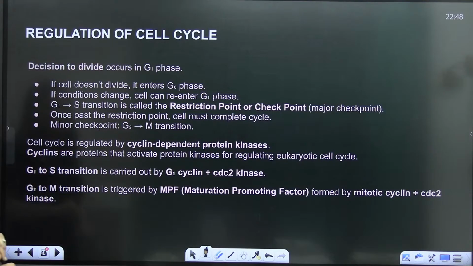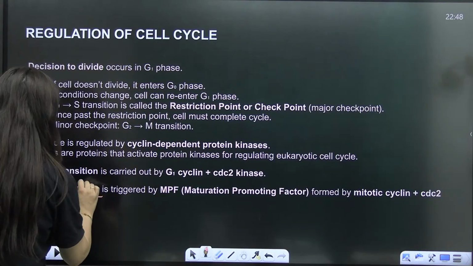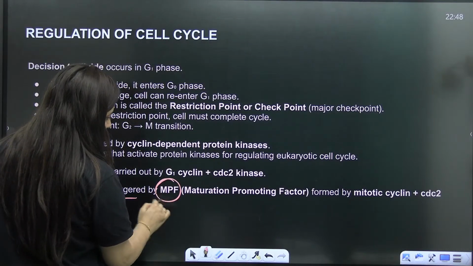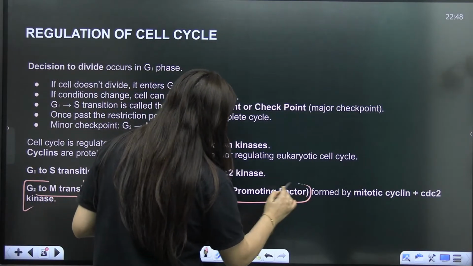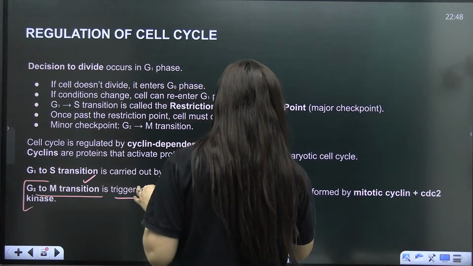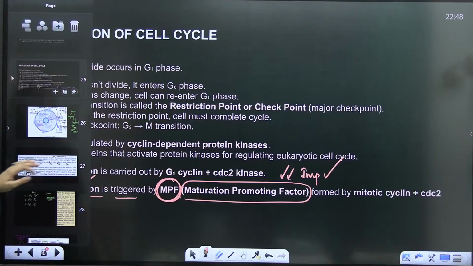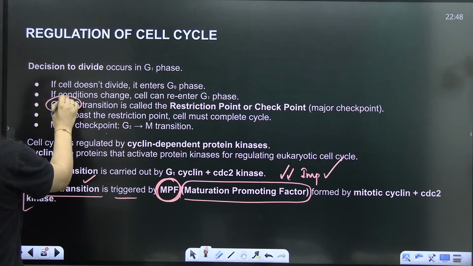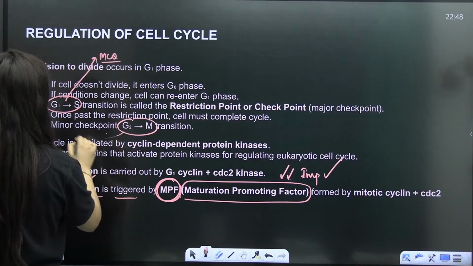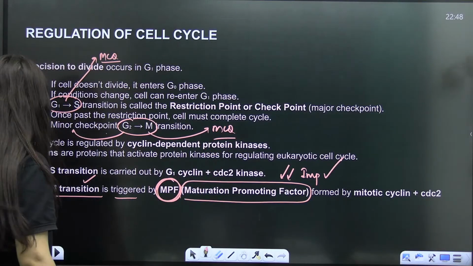So here you can see these different types of cell checkpoints as well. G2 to M transition is triggered by MPF, maturation promoting factor, which will trigger the transition of G2 to M. That's it. So I hope this point is clear. I told you G1 to S is the major checkpoint. That is also an important question. G2 to M is the minor checkpoint. That is also an important question. So keep it in your mind, guys.